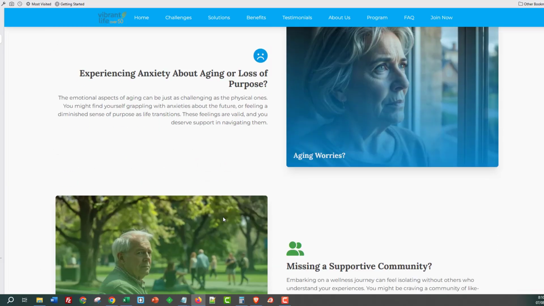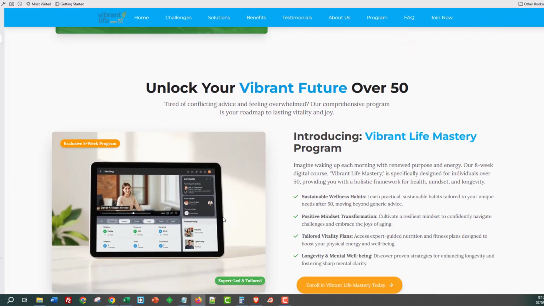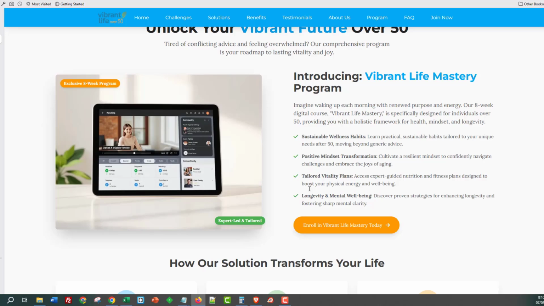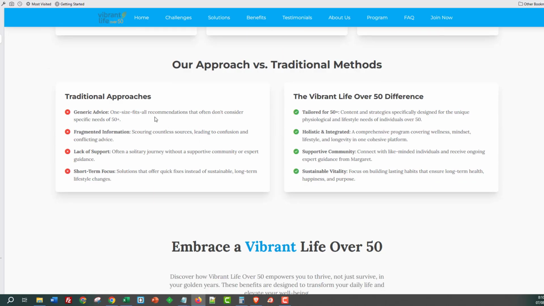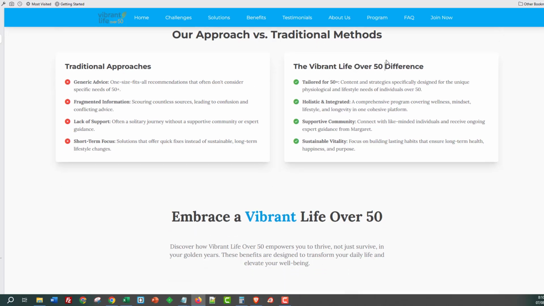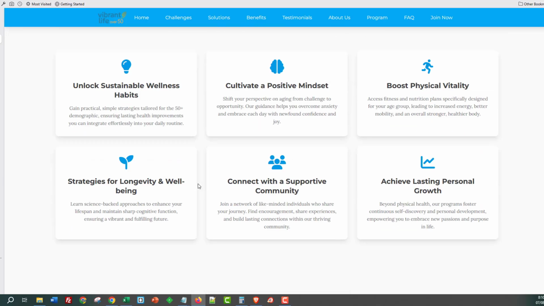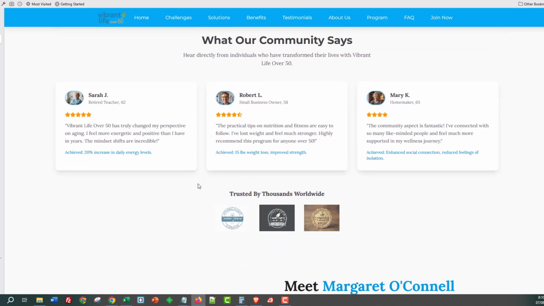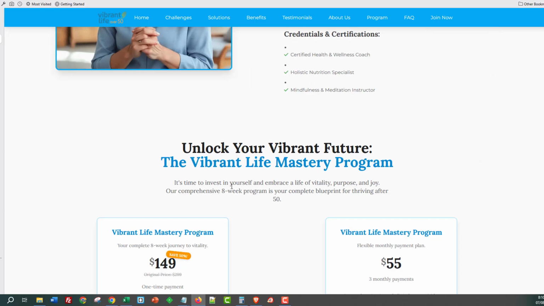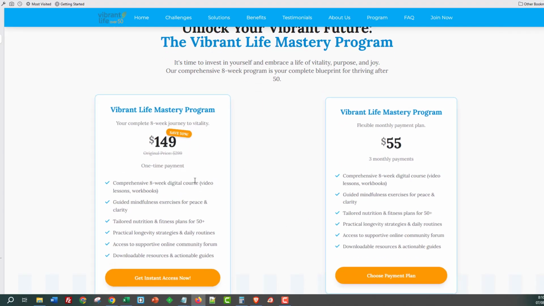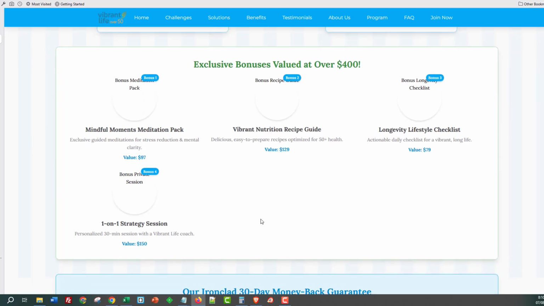It looks really, really nice. Coming down here, still some more problems, and then we come back and give them a solution, and as you can see, it looks really, really cool. We've got traditional approaches, we've got the new vibrant life over 50 approach, and it's a really good template, guys. We've got our founder image and details down here as well. We've got 2 products that we're offering down here as well.